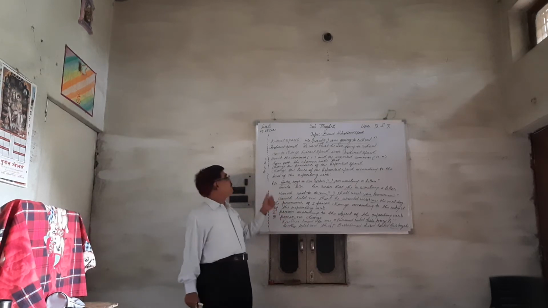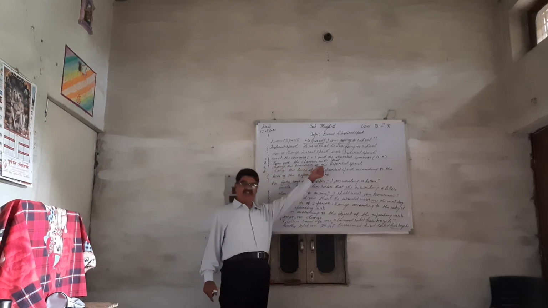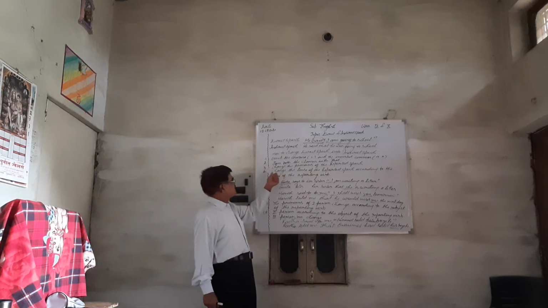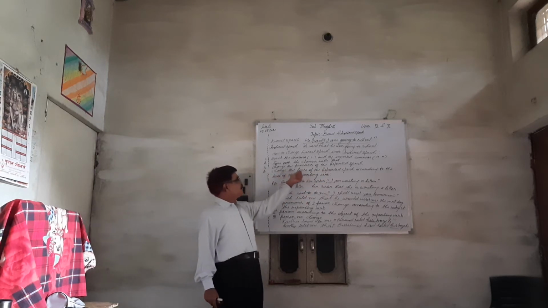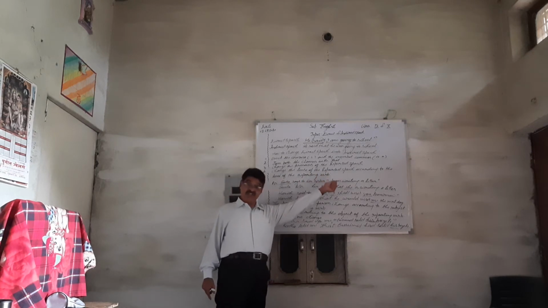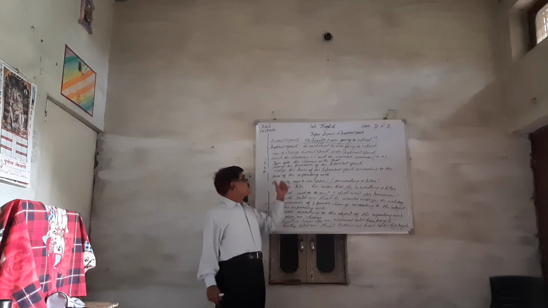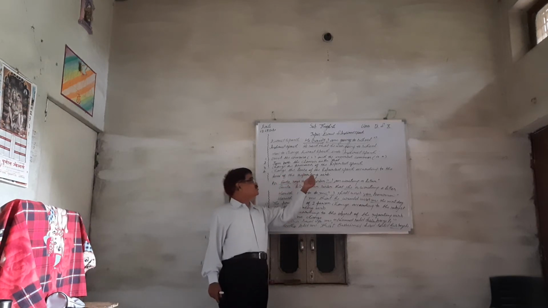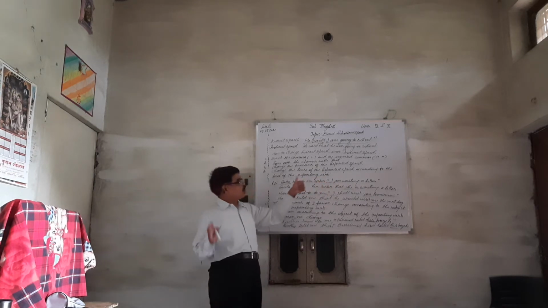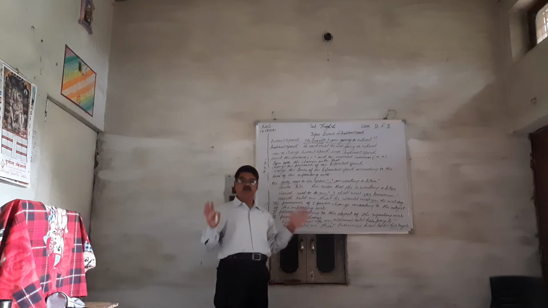Second step, join both the clauses with that. Third step, change the pronouns of the reported speech. And fourth one, change the tense of the reported speech according to the tense of the reporting verb.